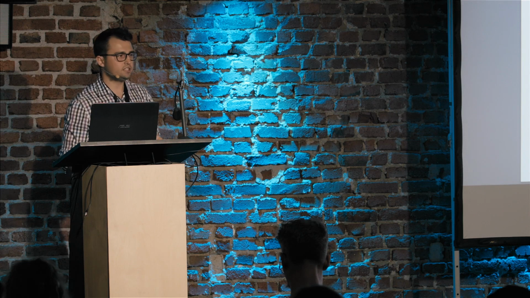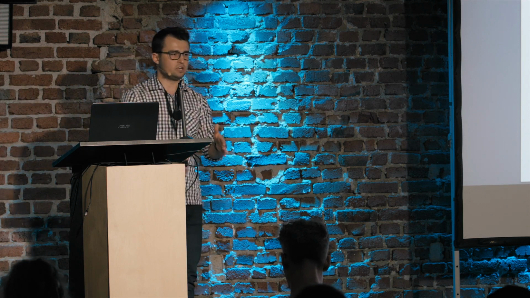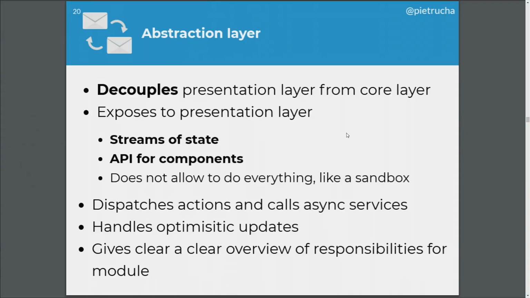In this case, we are saying that for this module, for these admins or user modules, I would like to select only these parts of state and give the streams of the state to these components. And this is something that those modules or those components would care about. I would not show them the whole world. I would encapsulate the parts of the state. And also, I would give those components an API to manipulate the state.